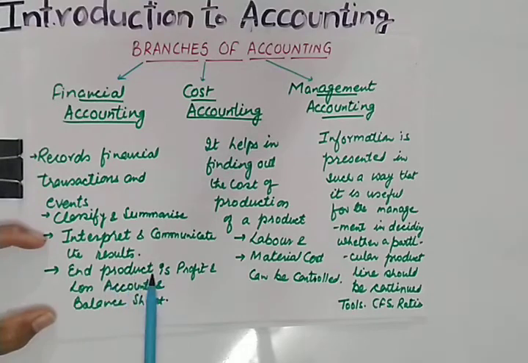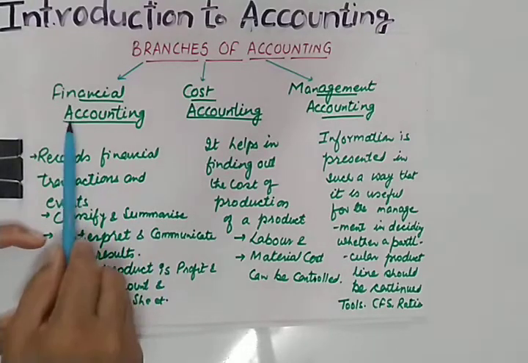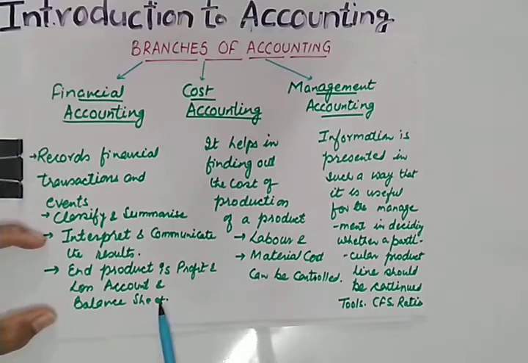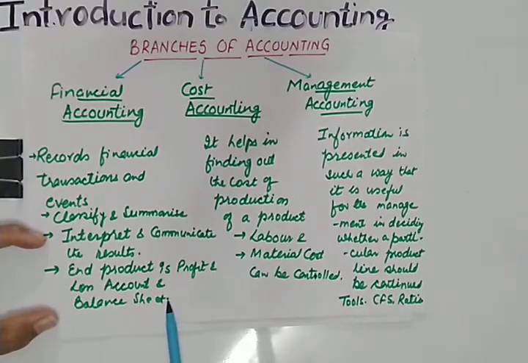The ultimate aim of financial accounting is to know the profit or loss and the financial position of the firm through preparation of the balance sheet. I already told you that in the balance sheet we calculate our assets, the properties of the business, and estimate the liabilities of the business. So through that we will be able to know the financial position of the business.